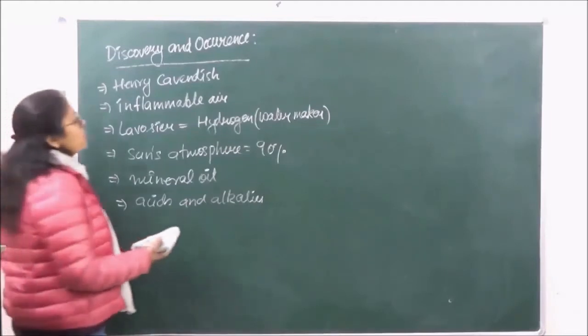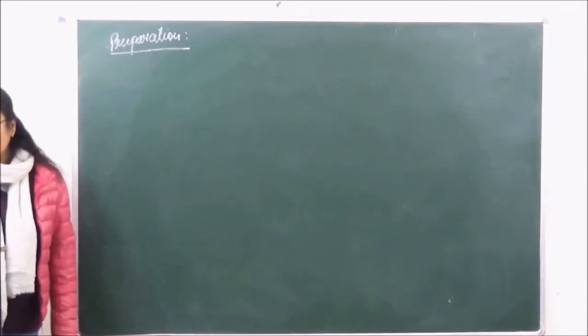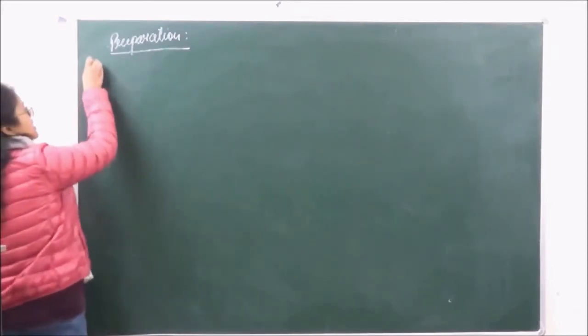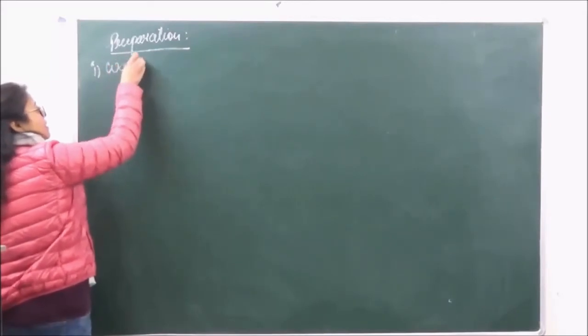Let's go on to the preparation of hydrogen. Now there are many sources by which hydrogen can be prepared. So these sources may be water. We can get hydrogen from water.